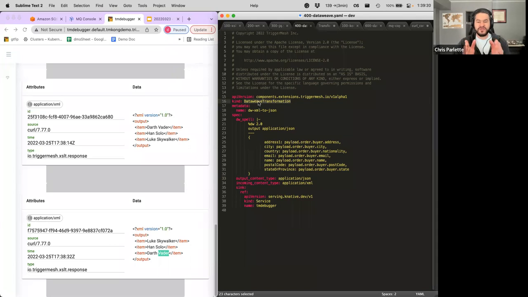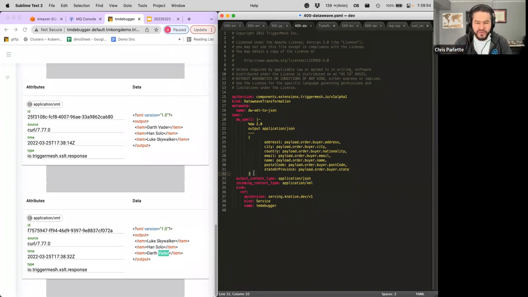So let's take a look at this transformation. This is saying DataWeave transformation, so that's the type. Here is the spell, the definition of the spell. And then in here, we also have to say what the input is, which is XML, and the output is JSON. So in this case, we're actually doing the XML to JSON in the spell. It's inputting XML and then outputting JSON. But you can do the opposite. You can do JSON to JSON. There's a lot of options.